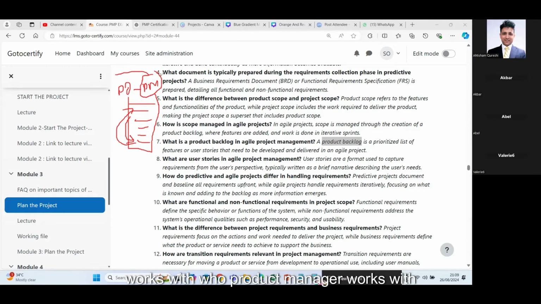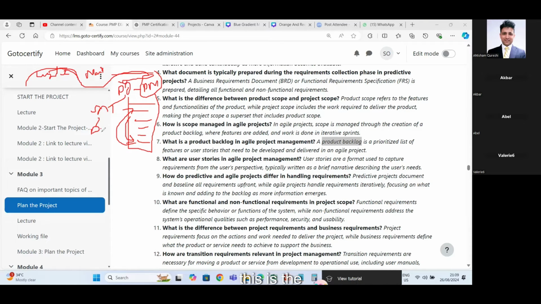The product manager works with the marketing department, and the marketing department gives the insight on what users, end users or customers are thinking, and what kind of products are available in the market. So this is a full chain. Insights come from marketing to the PM, the product manager assigns the features to the PO and tells the priority. The product owner works with the scrum master, and the development team works with the scrum master.